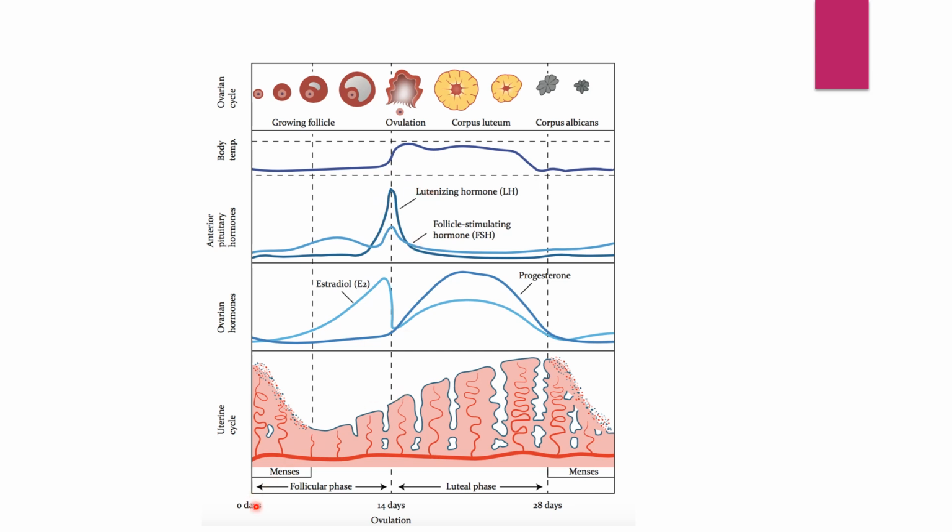This is all about the menstruation cycle, in which there are 4 phases, starting from menstruation till what we call the luteal or the secretory phase.